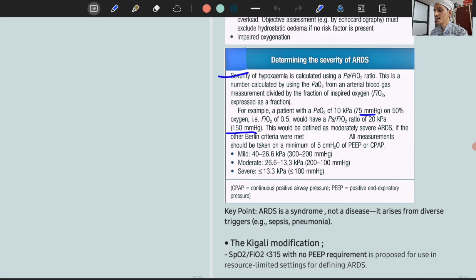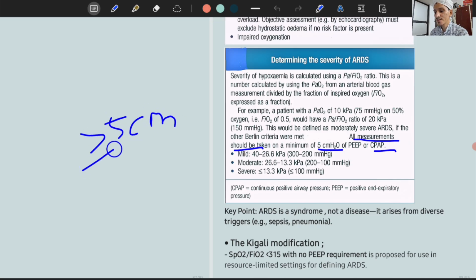This should define a moderately severe ARDS if the other Berlin criteria were met. The severity will be assessed only when you confirm ARDS. And one thing is, all measurements should be taken on a minimum of 5 centimeters of water of PEEP or CPAP. PEEP is nothing but positive end expiratory pressure, the pressure which you apply on exhalation, so minimum that should be equal to or more than 5 centimeters of water.